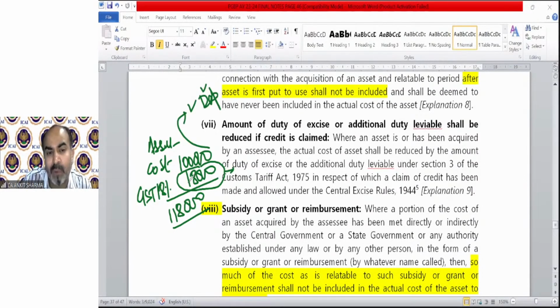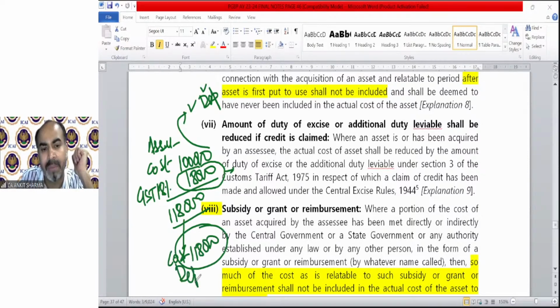But for example, suppose this 18,000 credit is not available because you are selling goods which are exempted from GST. So in that case, you cannot claim credit. So if you cannot claim credit of this 18,000, then the cost of the asset will be 1,18,000 for claiming depreciation. It's the same case we are discussing over here.